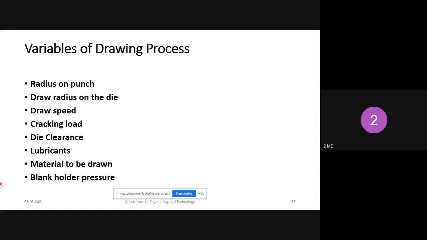So blank holder pressure, the holding pressure, should be high for higher ductility and low for lower ductility material. So these are the variables of the drawing process. This is not so important, I have just explained it for information.